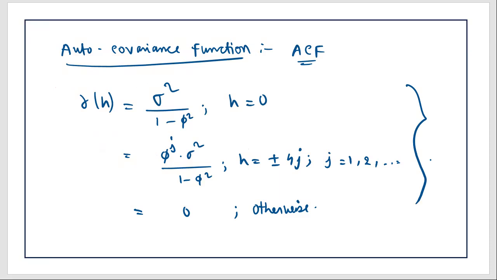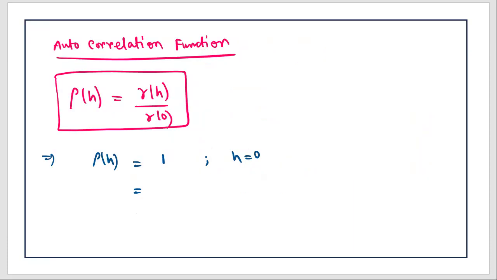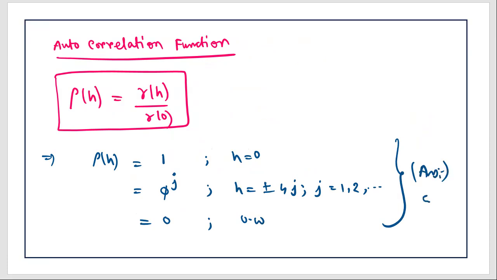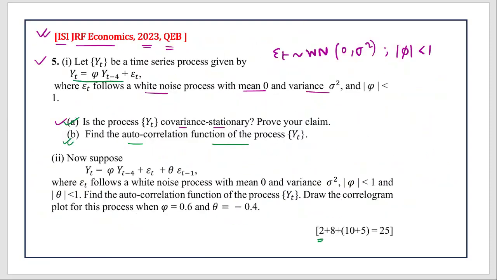Now the second thing, when h is plus minus 4j, it is phi to the power j sigma square upon 1 minus phi square, divided by sigma square upon 1 minus phi square. So sigma square upon 1 minus phi square will cancel out. This is the common term in both these expressions. So the only term left will be phi to the power j, for h equals 4j and j from 1 and so on, and it will be 0 otherwise. Right? So this is the answer for 5 part B. This is our required autocorrelation function, and this is how you solve part B of this question.